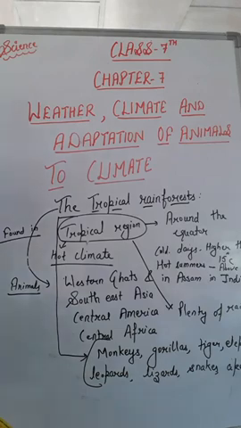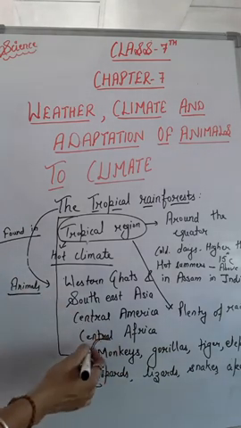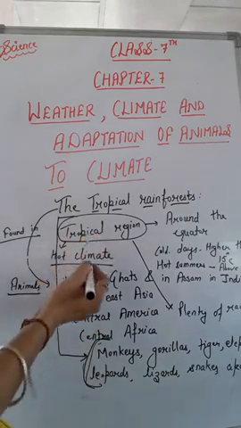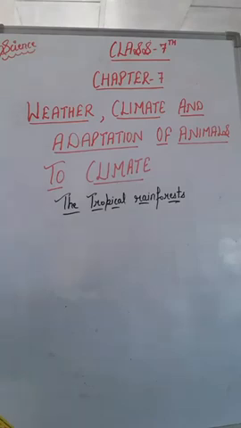Now let's understand the adaptation of these animals, meaning how these animals can easily survive in such a hot and wet climate. Because of its supporting climate for animals, a large number of animals live there. And because of the large number of animals, there is always competition for food. Every animal has some special features to get food and also to survive here. Many animals are adapted to live on trees.